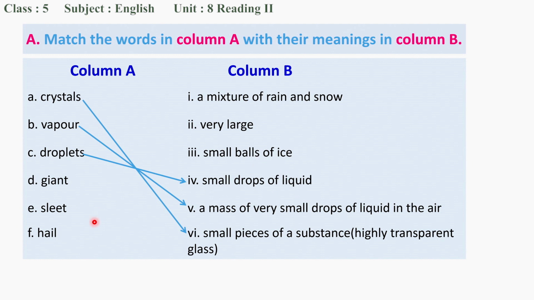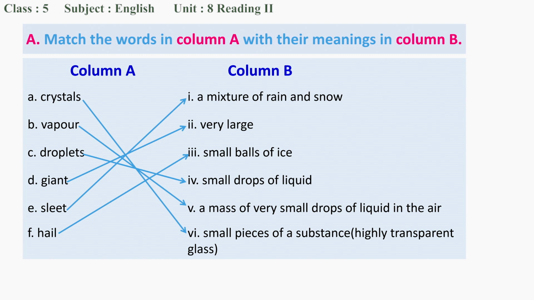What about giant? Giant means very large, very big. Okay? Yes, that's right. What about sleet? Yes, sleet means a mixture of rain and snow. And this hail means small balls of ice. Wow, we did it. So you must memorize these words' meanings.